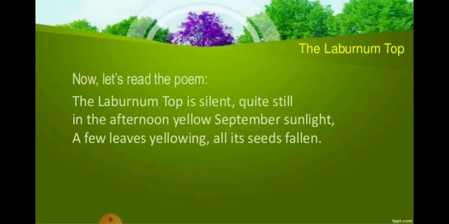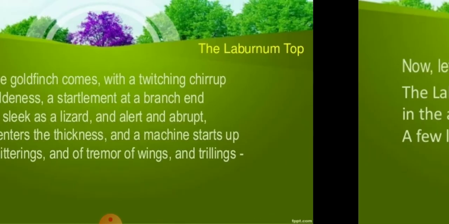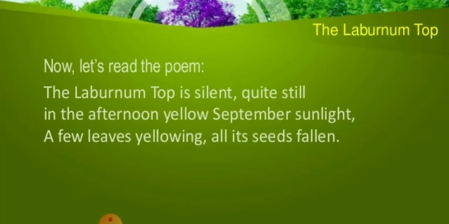Okay, so now see what poetic device has been used over here. Can you find out any one? The laburnum top is silent, quite still. In the afternoon, yellow September sunlight. Yes, over here. Can't you see over here that September sunlight? Right? Sorry, it moved on.